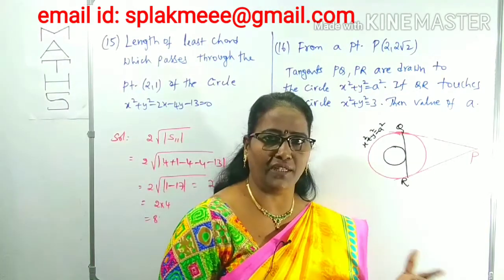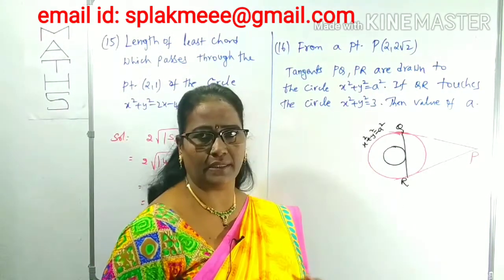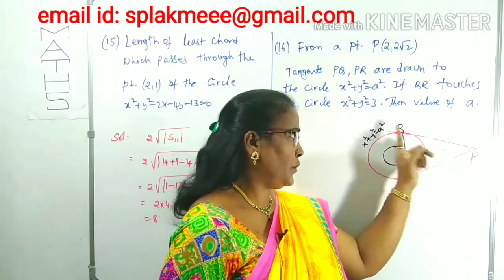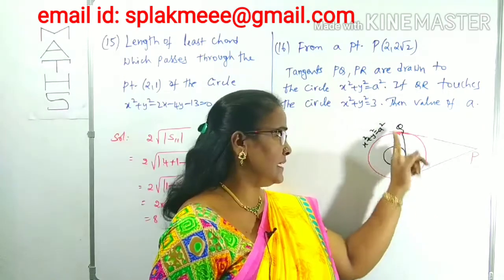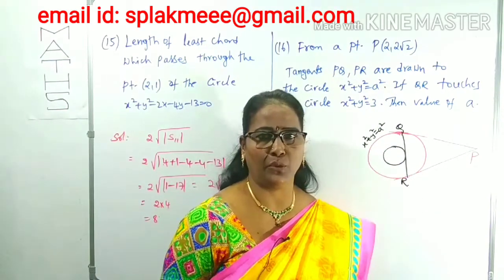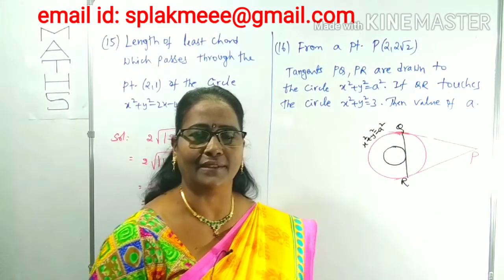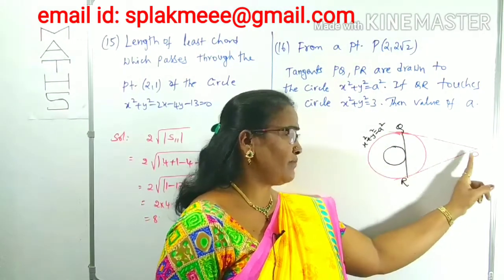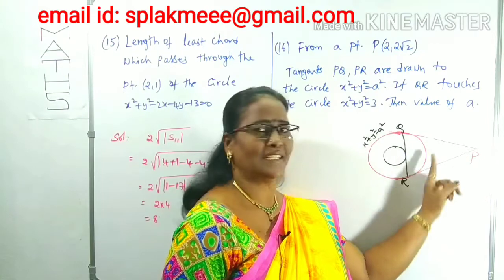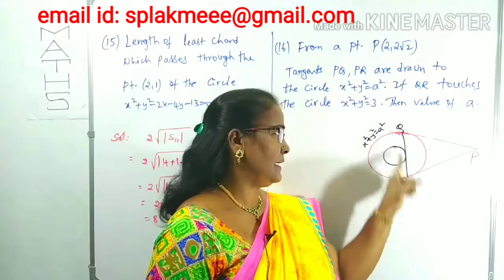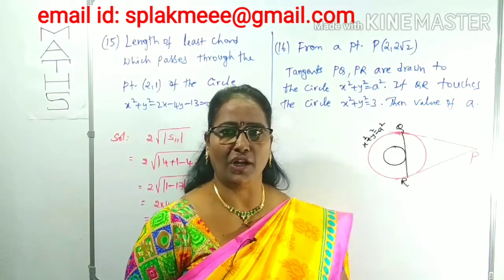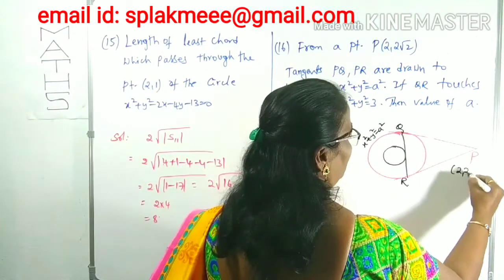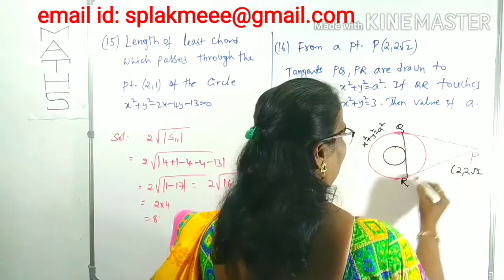Indirectly, what is given in the statement? PQ and PR are tangents, so indirectly QR is what? I explained to you: the chord of contact. Chord of contact is the line joining the points of contact of tangents drawn from a point. So QR is the chord of contact of the point (2, 2 root 2) with respect to this circle.